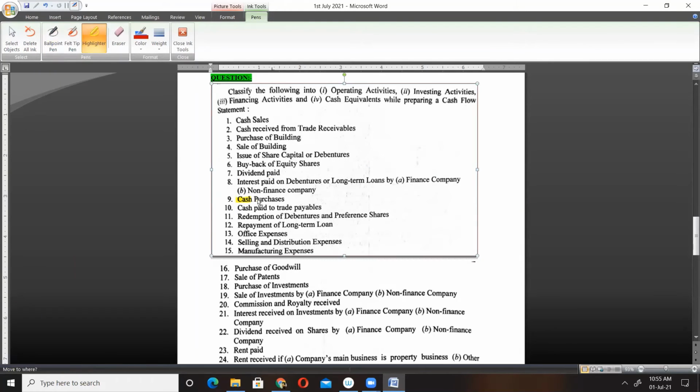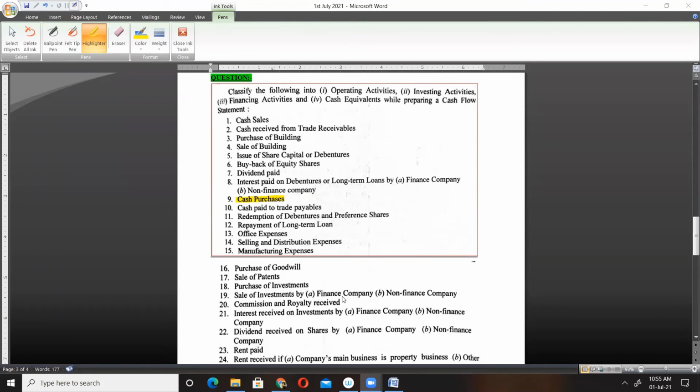Cash purchase. It's very simple. Akansh, you are replying for question number 9.